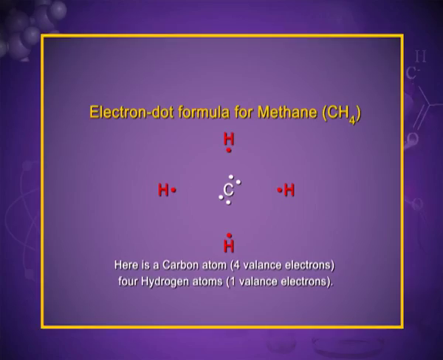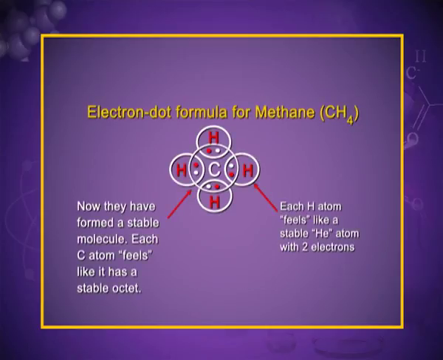This is the electron dot formula for methane. Each hydrogen atom is shown by the red color and with the red electron, and the carbon is surrounded by 4 valence electrons. Now carbon will complete its octet and hydrogen will complete its duplet. Now both are in the stable state and the methane, that is CH4, is formed.